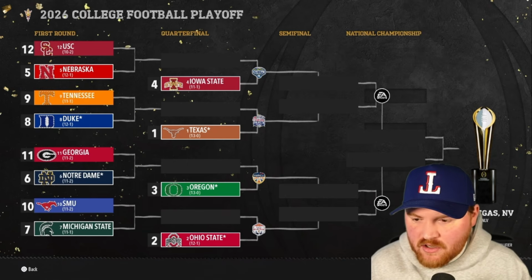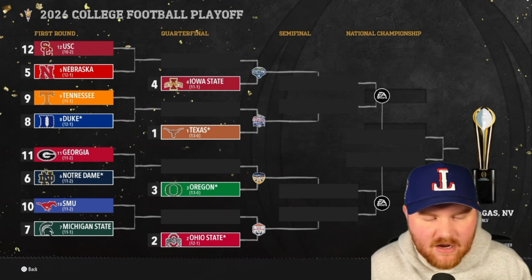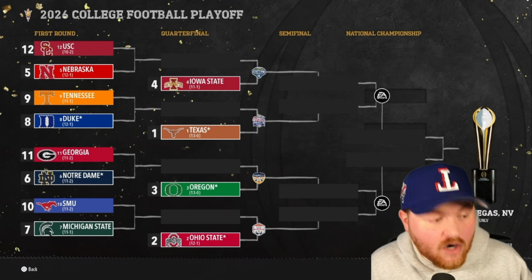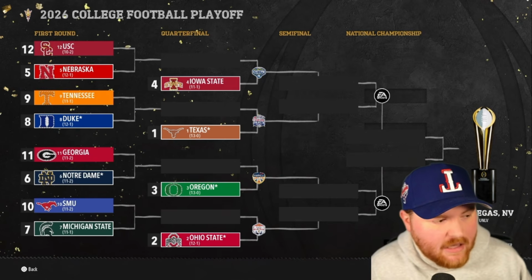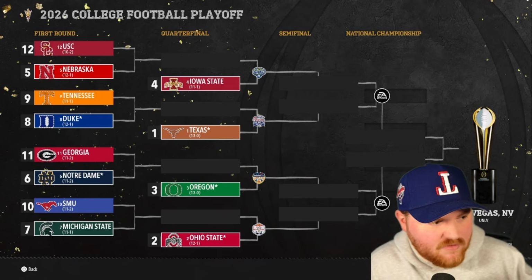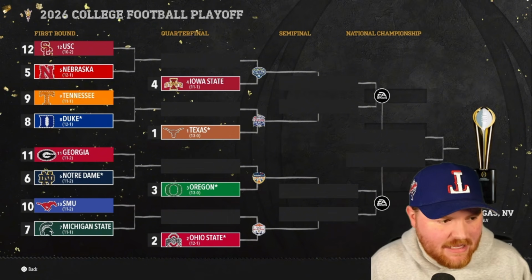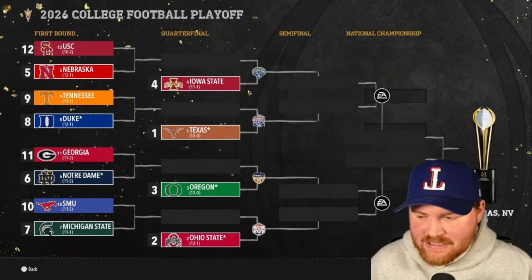I don't know if you consider Michigan State essentially a G5 power team nowadays, but they are in the Big Ten, of course, and they are a playoff team. I'll give it to them. They have made the playoffs in the 4-team era. So, and we have, as far as new teams, we have Nebraska, Tennessee, Duke, Michigan State, and Texas, 5 new teams that didn't make it last year. That means 7 repeat teams in the playoff.